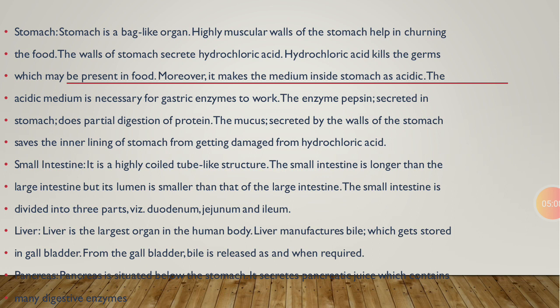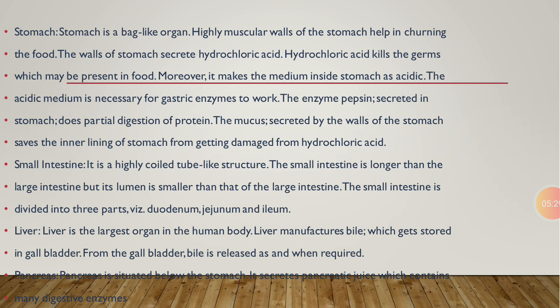HCl, that is hydrochloric acid, is responsible for killing the germs which are present inside our food. Second, it is also responsible for creating an acidic medium in the stomach. Why acidic medium? Because pepsin, that is a gastric enzyme, is activated in an acidic medium.